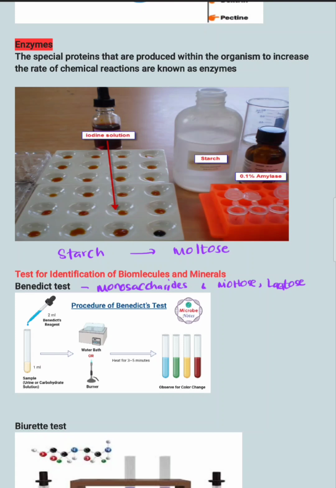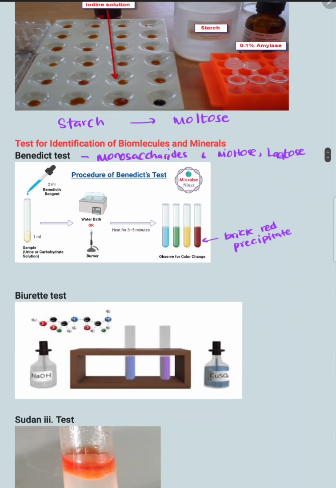After a few minutes you can observe the colors change. First blue, then green, then yellow, and after that orange and brick red precipitate. This is the brick red precipitate. Brick red precipitate. මේක තමයි final observation එක.